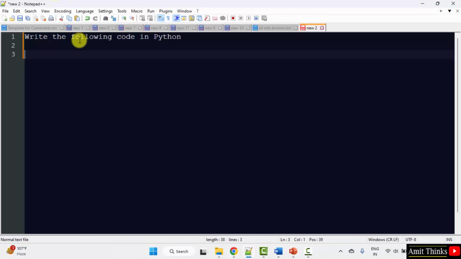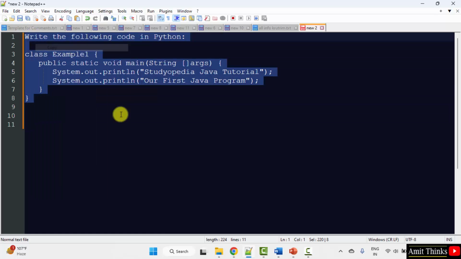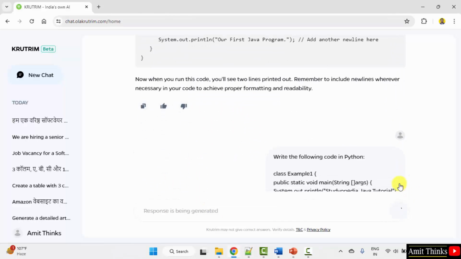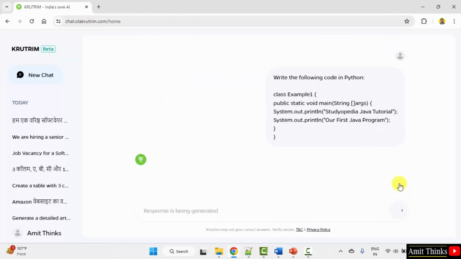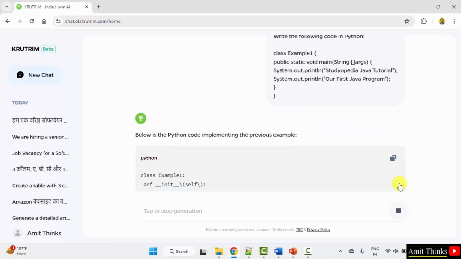So now we have the same code and we want it in Python. So we have the same code now which we just fixed. Okay, we want this in Python. So directly mention, write the following code in Python. Copy, right click and paste. That's it. Submit. In this way we can easily convert a code from one language to another.